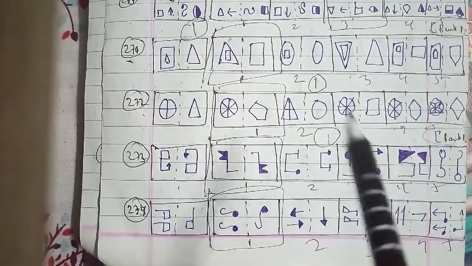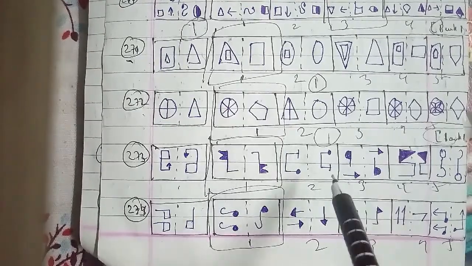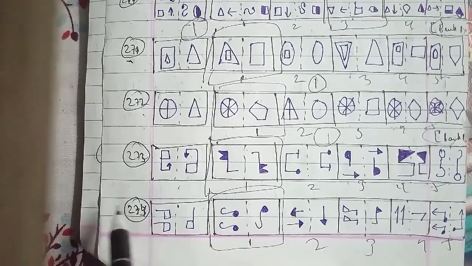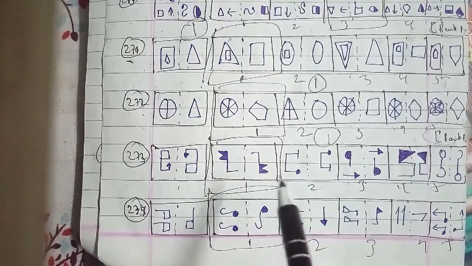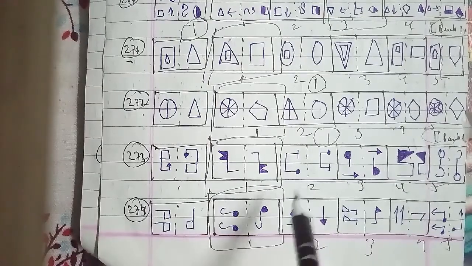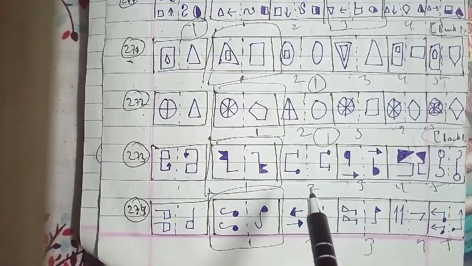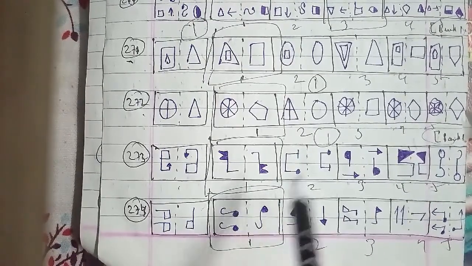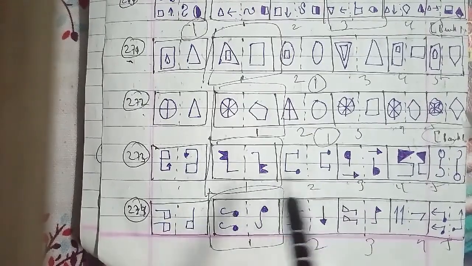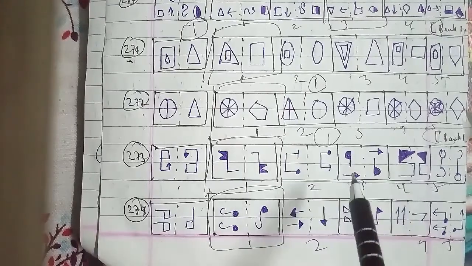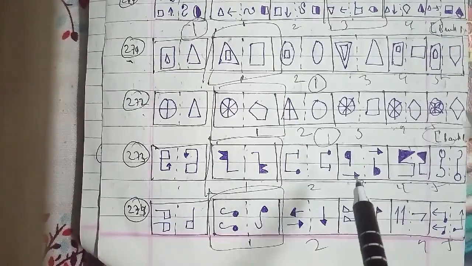When you are going ahead with the solution and finding out the questions here, you have to see the pattern they are following, and according to the pattern they are moving, you have to answer it. That is the reason the reasoning is very important. And of course, if you don't know the pattern, you cannot go ahead.